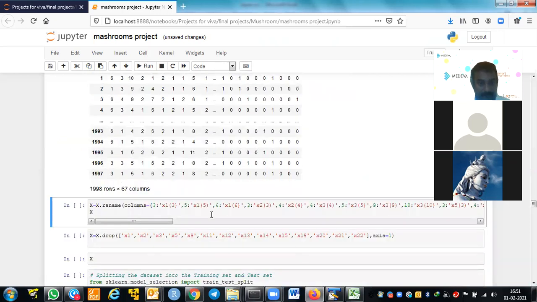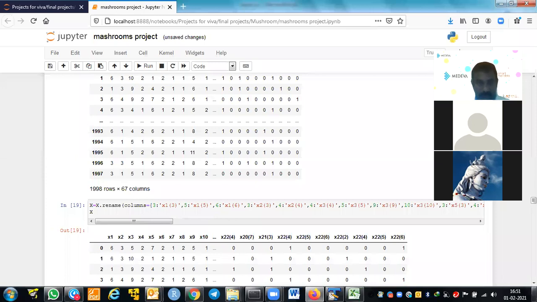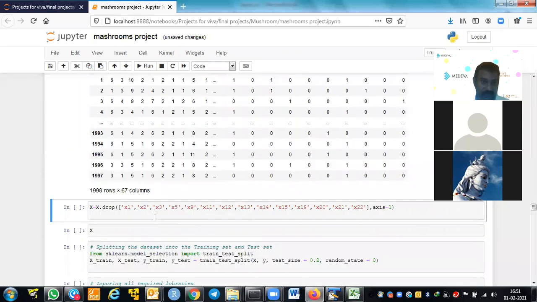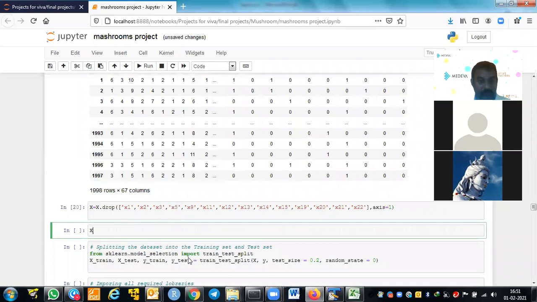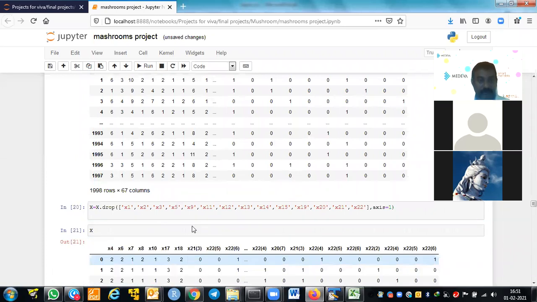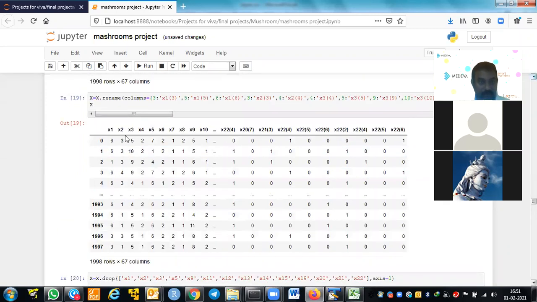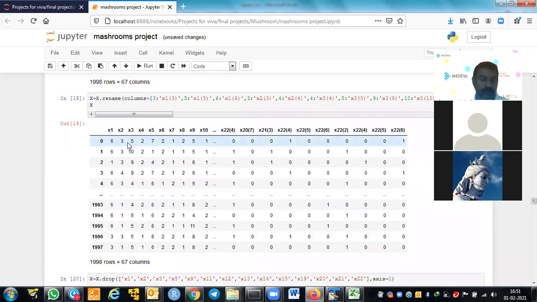Then I need to rename these variables, and I need to drop actual variables. I will show what I did. If you take an x variable and create the dummies, how many categories will it have? If it is 4, you will get x2 of 1, x2 of 2, x2 of 3, x2 of 4. You will get n minus 1 dummy variables for each variable. That's how you will get all the variables.